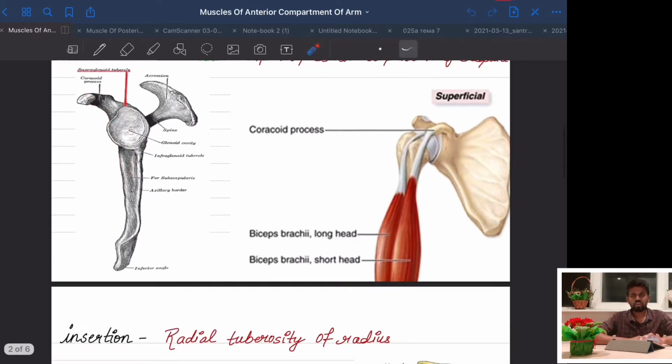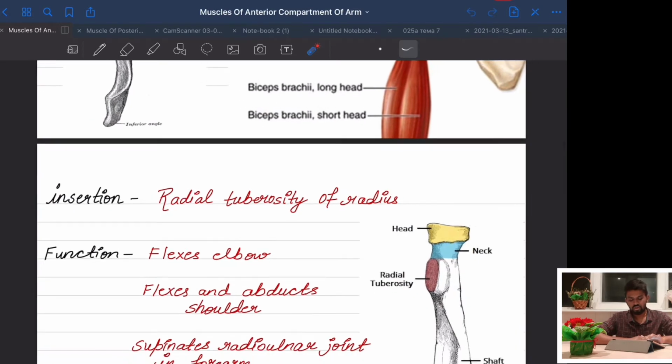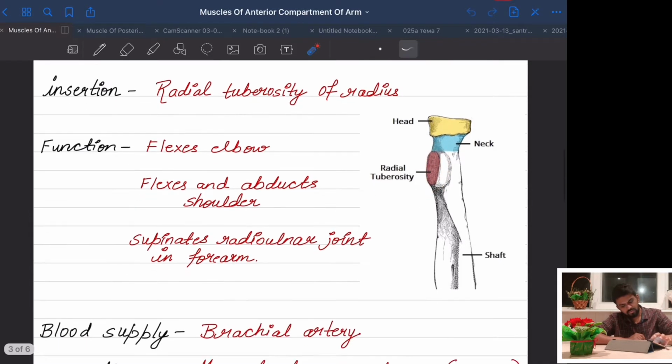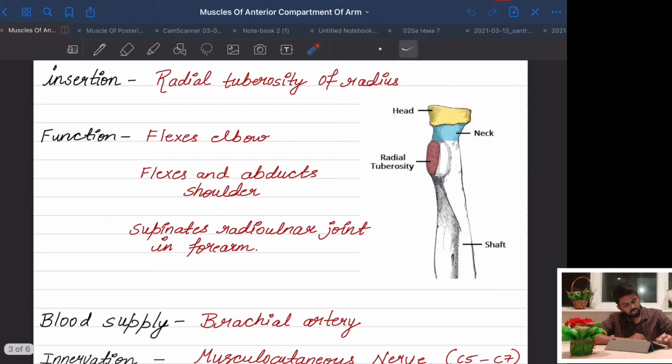Now we come to the insertion of the long head and short head. Basically these two heads insert at the same point, and the point where this muscle inserts is the radial tuberosity of the radius. Okay, radial tuberosity. The radial tuberosity is here. This is the bone of the radius, and it is the radial tuberosity.